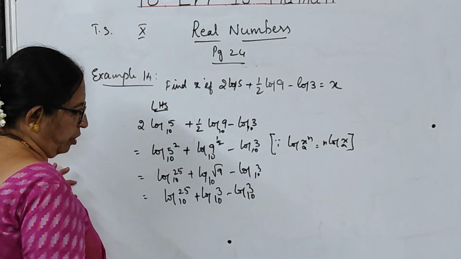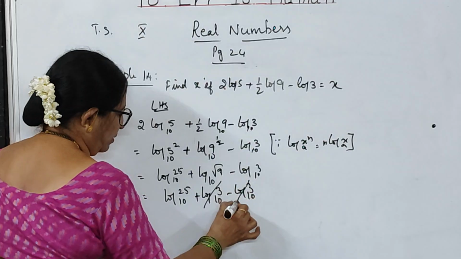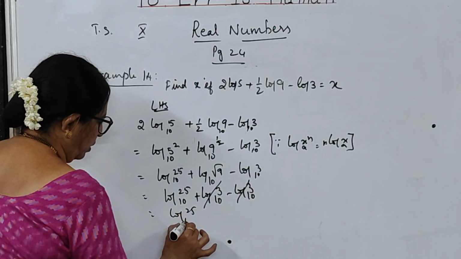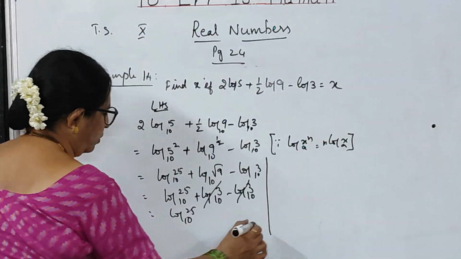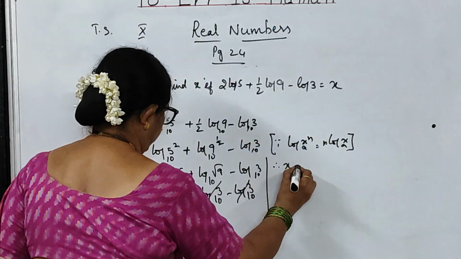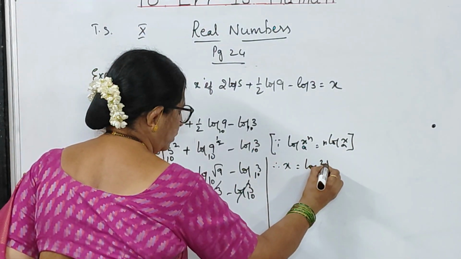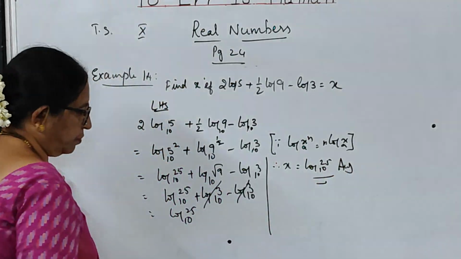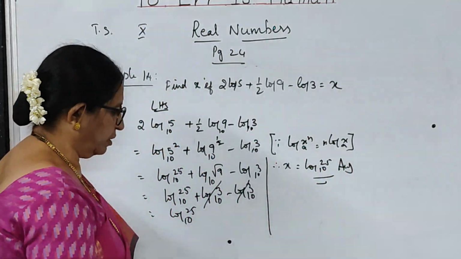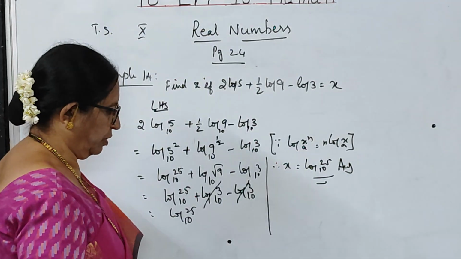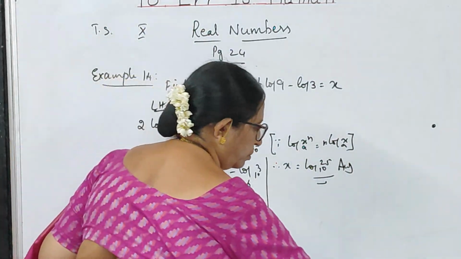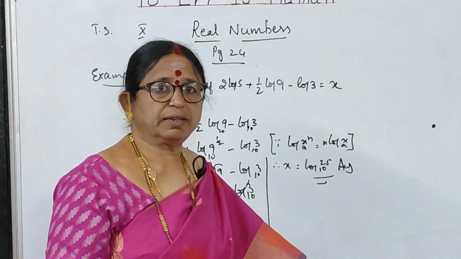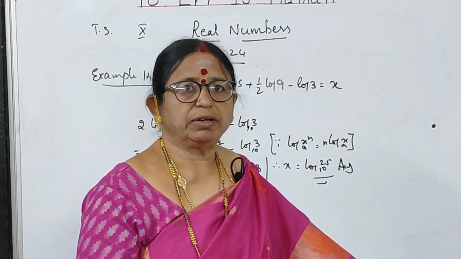So, what you can say? This log 3 plus and minus will get cancelled. So, the answer is log 25 to the base 10. Therefore, x is equal to log 25 to the base 10 is your answer. So, I hope you have understood, children. With this, I wanted to conclude my part today. In the next class, we will be doing exercise 1.5. Okay, children.